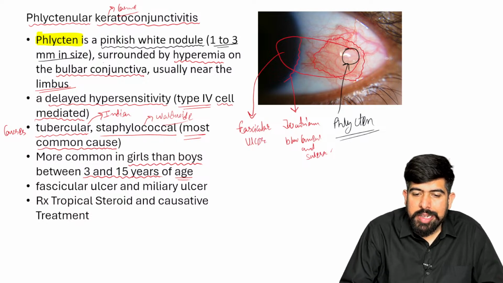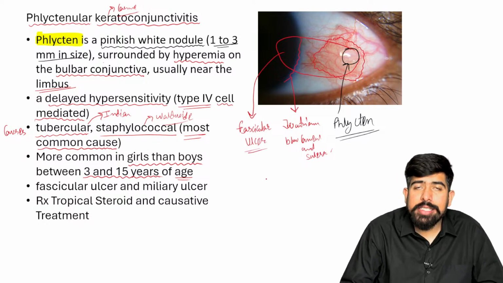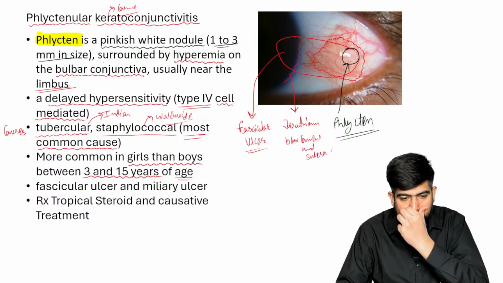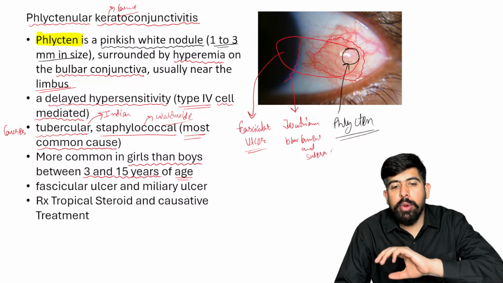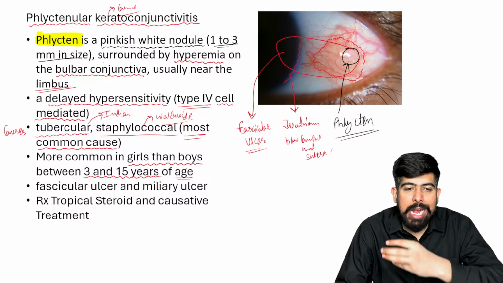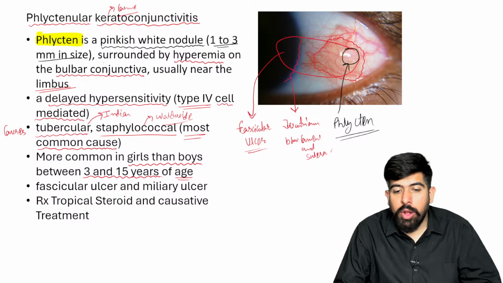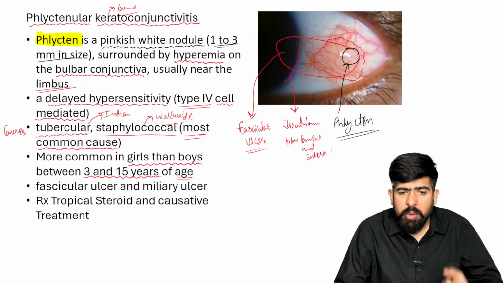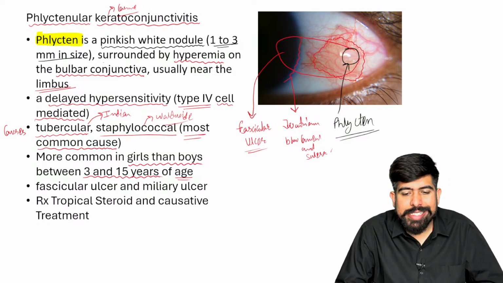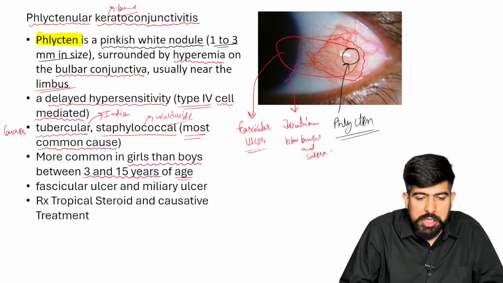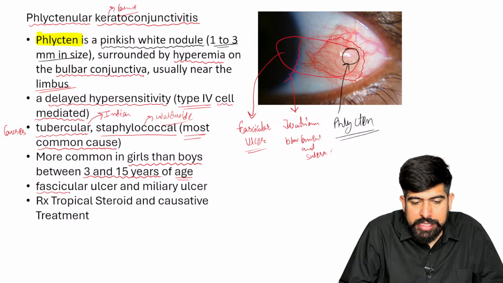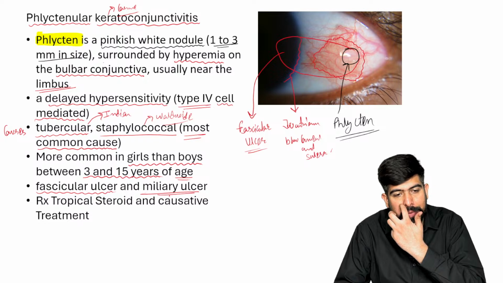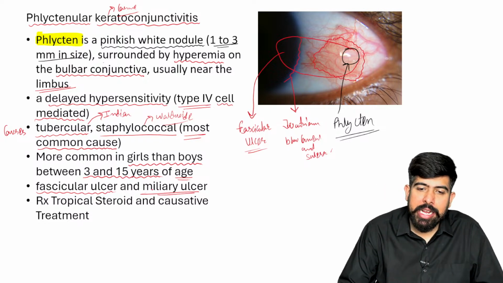That will be known as your fascicular ulcer. Yes, so I hope you can understand it now: if it starts growing and covers up your cornea also, then it will be known as your fascicular ulcer, or we can say the miliary ulcer also, right? So this is the fascicular ulcer or the miliary ulcer.